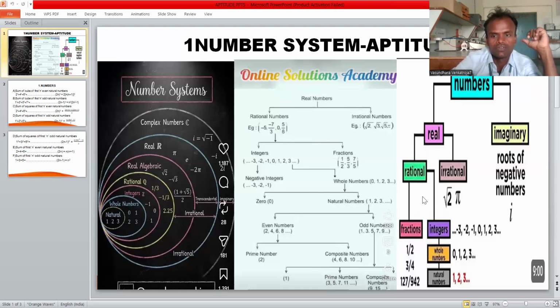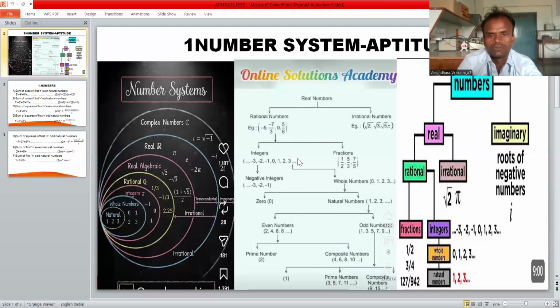Real numbers are also classified into two types: rational numbers and irrational numbers. What is the meaning of rational numbers? Rational numbers consist of fractions and integers. Irrational numbers have no fraction, like root 2, root 5, root 7, and pi is also an irrational number. An integer is a negative or positive value. A fraction is like 1/2, 3/4, like that.